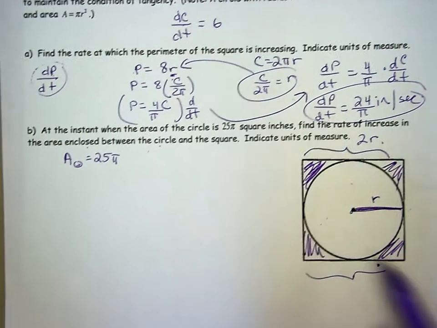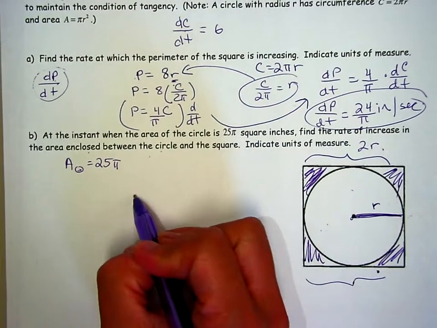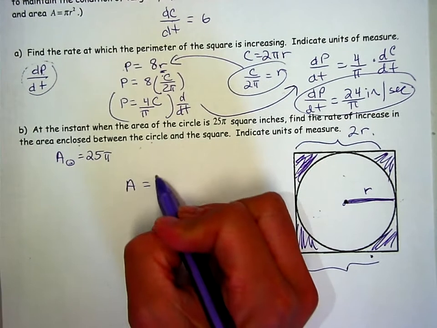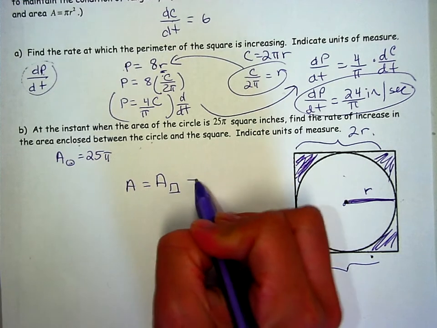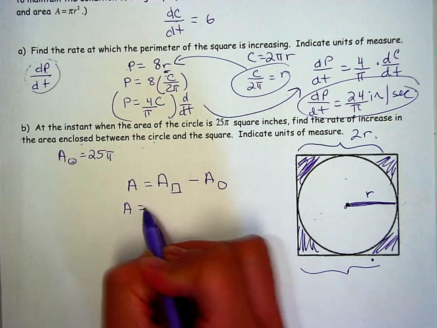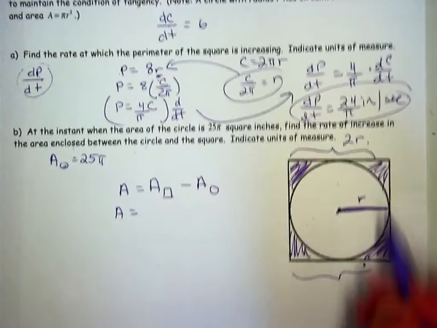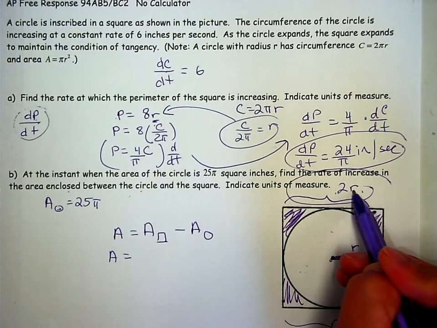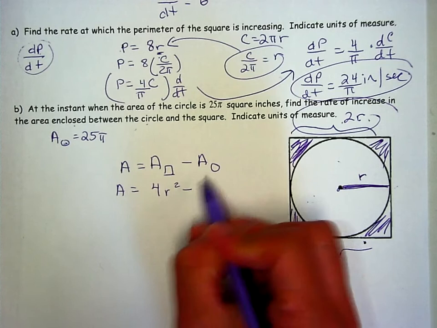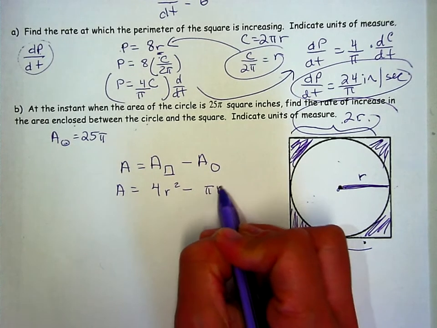The area of this shaded region, I'm just going to use A for area, is the area of the square minus the area of the circle. The area of the square, if the side is 2r, is 2r times 2r, which is 4r squared. I know the area of a circle is pi r squared.